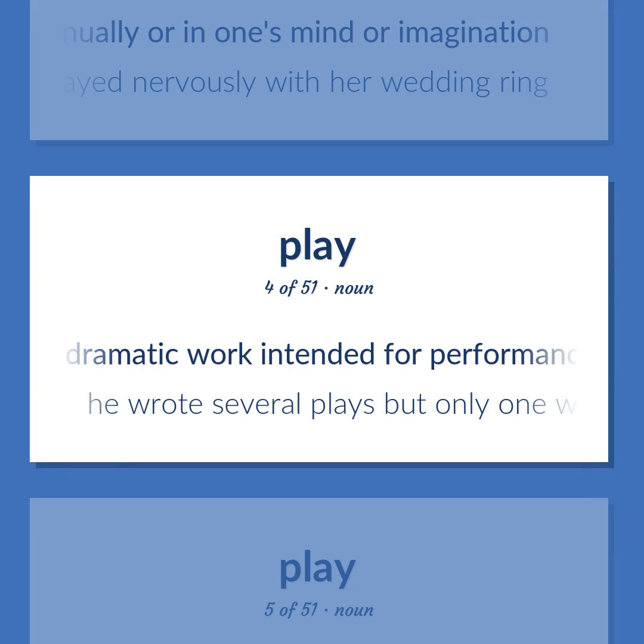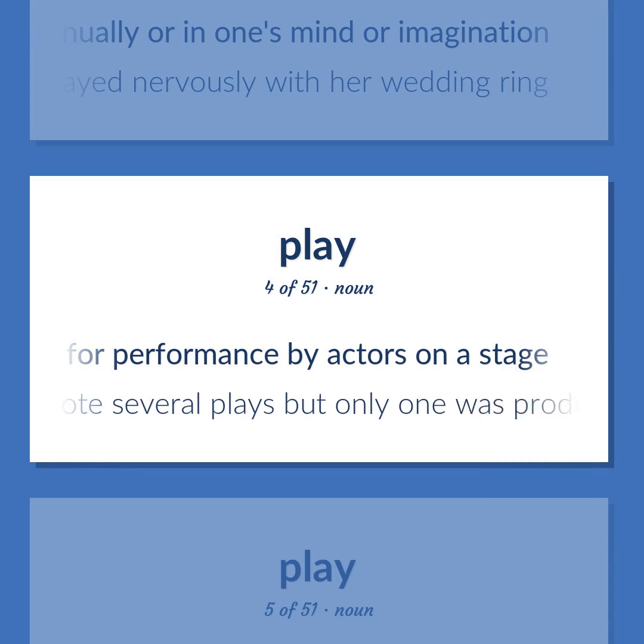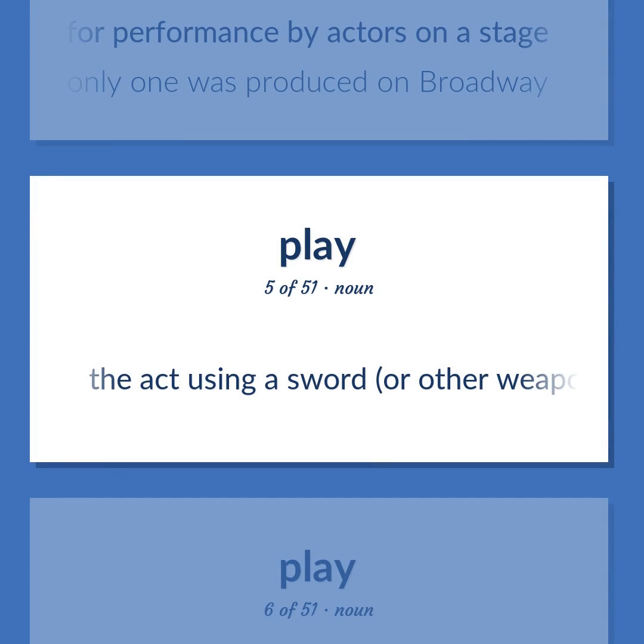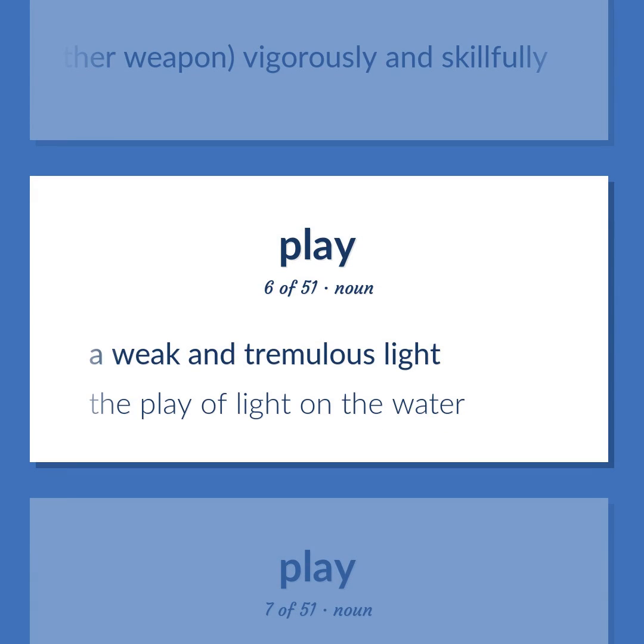A dramatic work intended for performance by actors on a stage. He wrote several plays but only one was produced on Broadway. The act of using a sword or other weapon vigorously and skillfully. A weak and tremulous light. The play of light on the water.